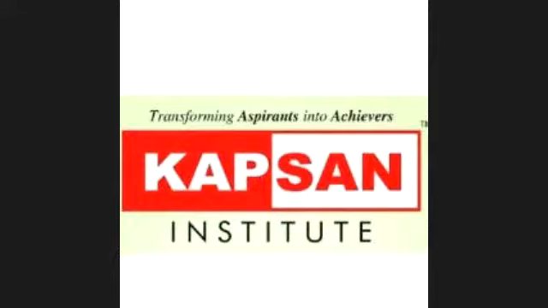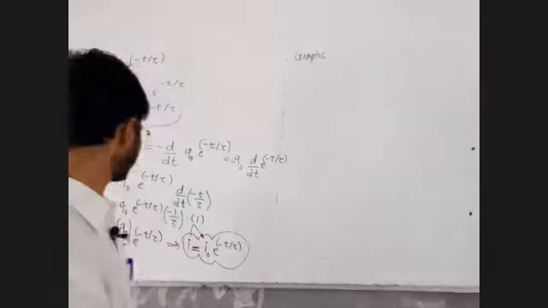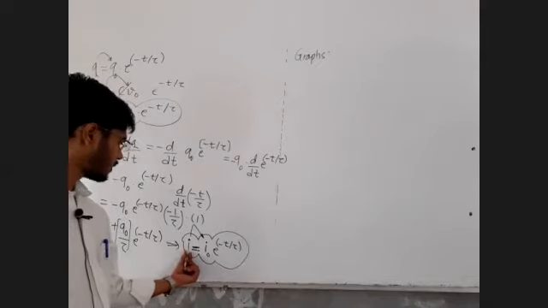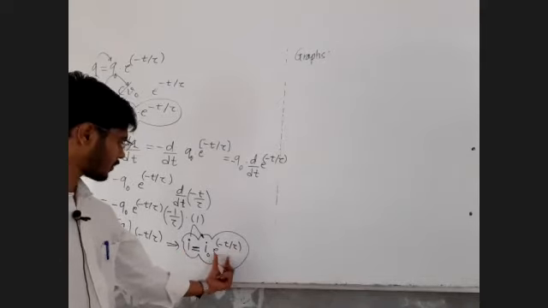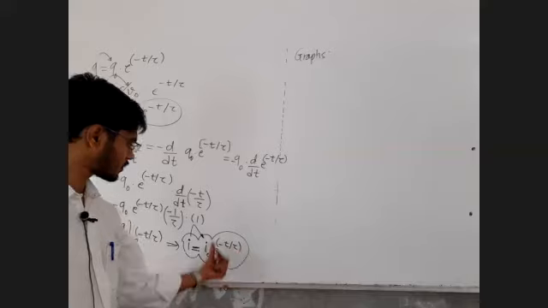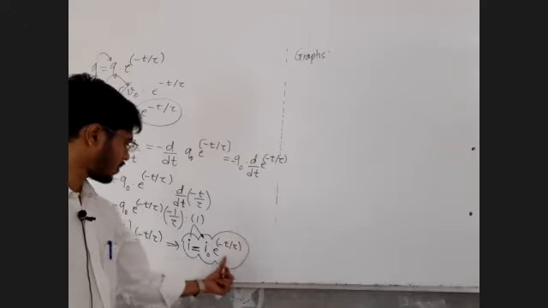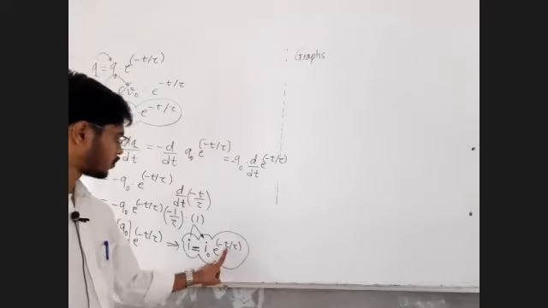I naught is the maximum possible current in the circuit. For this value to be maximum, e raised to minus t by tau should be maximum, and its maximum value will occur at time t equal to 0.